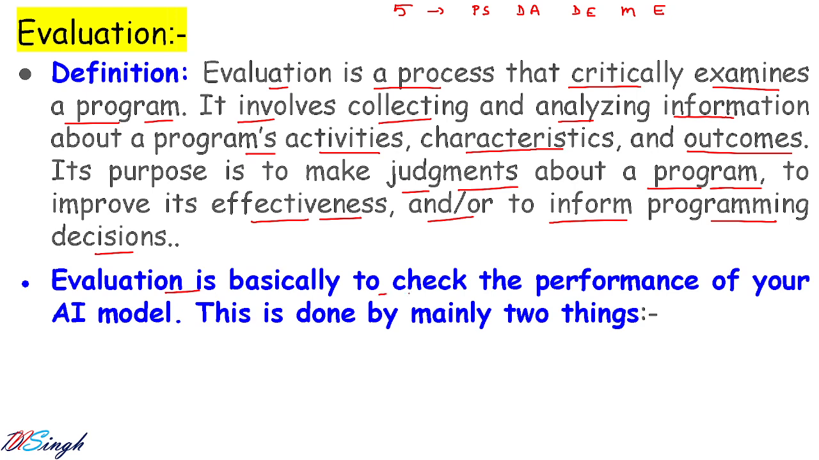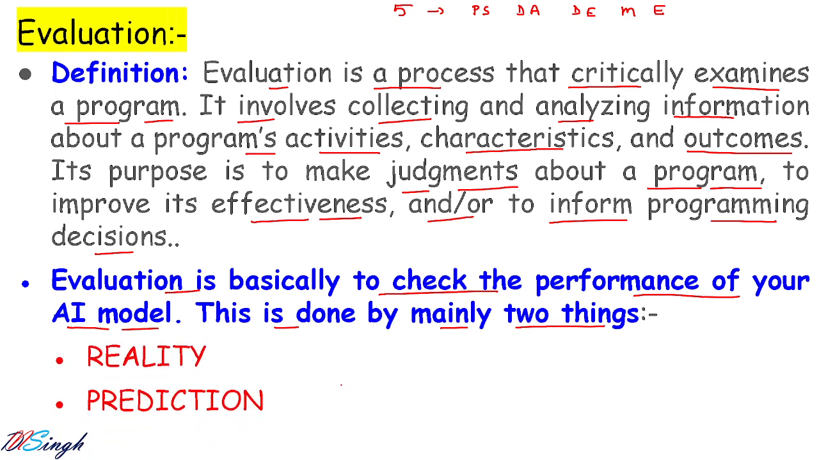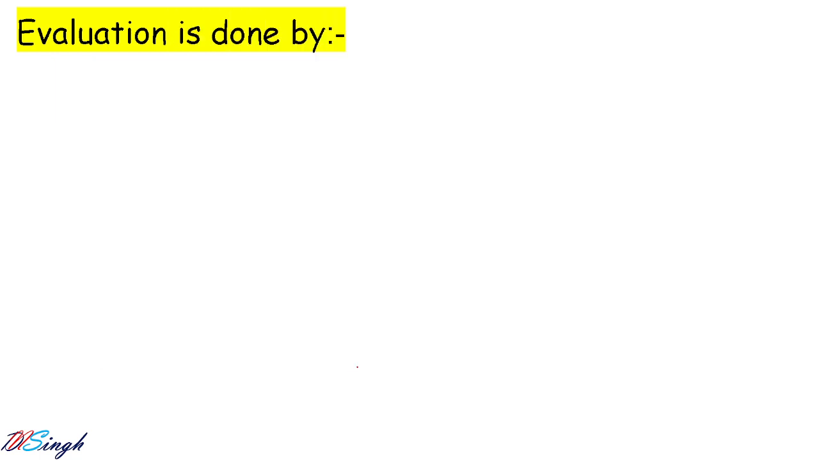Evaluation is basically to check the performance of your AI model. किस लिए evaluate करते हैं हम AI model को? उसकी performance को check करने के लिए. This is done mainly by two things. Very important. What are these two things? First one is called reality, and next one is called what? Prediction. So you just remember these two words for now. In the subsequent time we are going to discuss what is reality and what is prediction. ये reality क्या है और prediction क्या है, ये भी हम अभी आगे देखने वाले हैं.